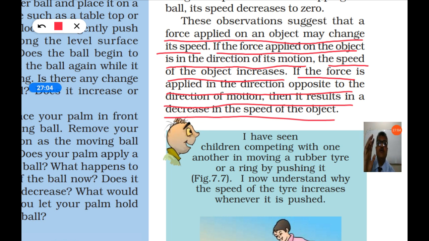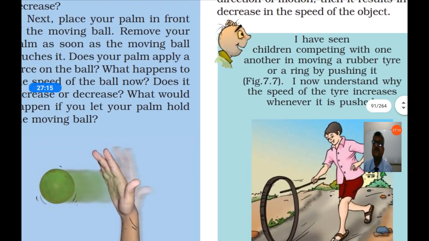If you apply the force in the opposite direction of the object, it will slow down the object, or sometimes it also stops the object.